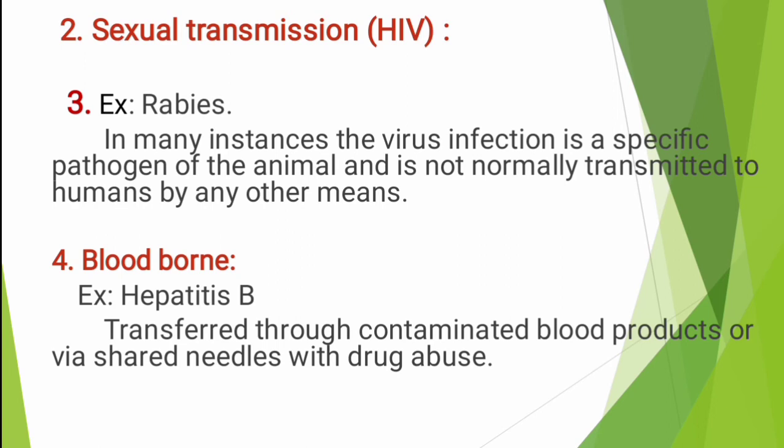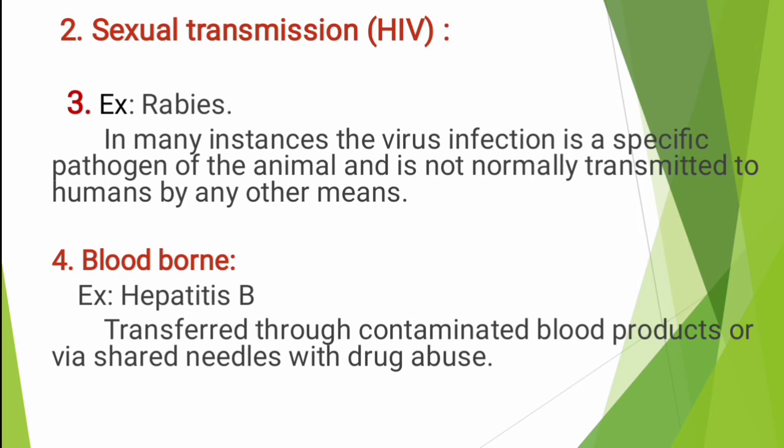In many instances, the virus infection is a specific pathogen of the animal and is not normally transmitted to humans by any other means. See here, rabies is transmitted only in animals, but not transmitted to or affecting humans.